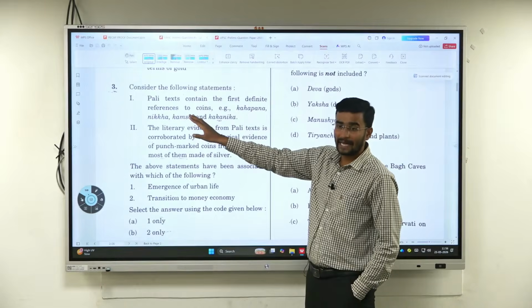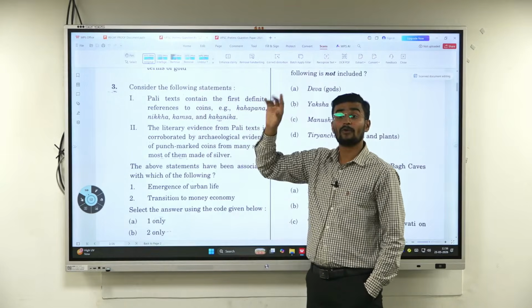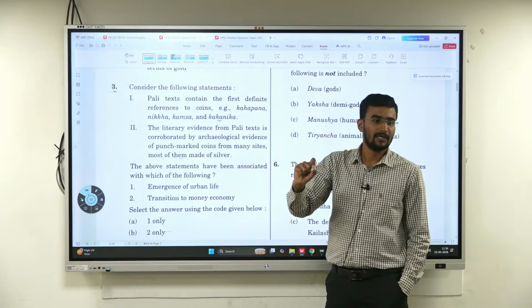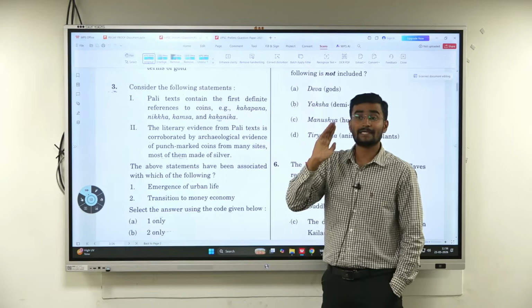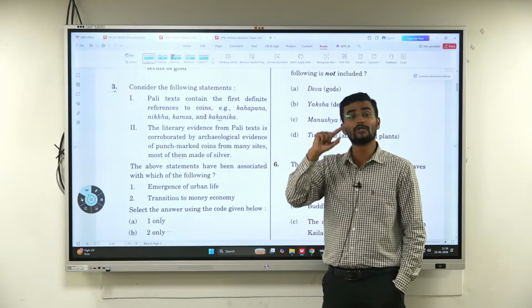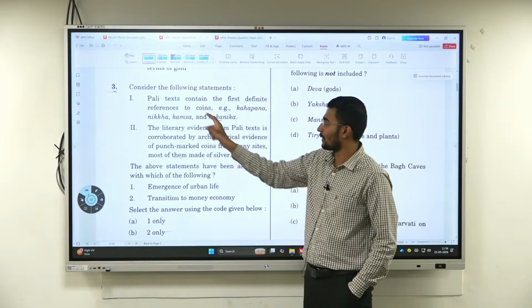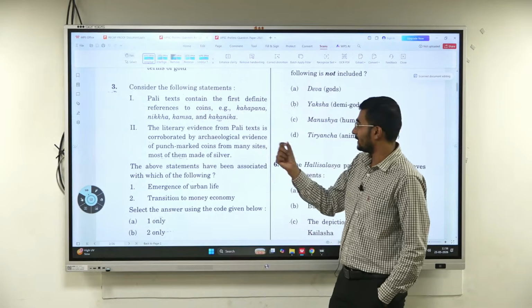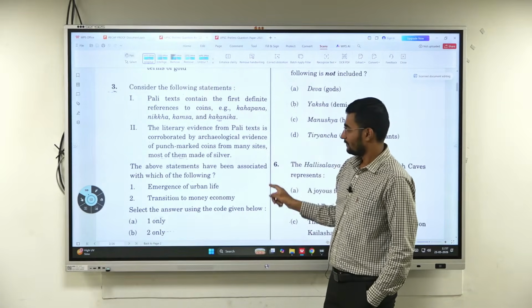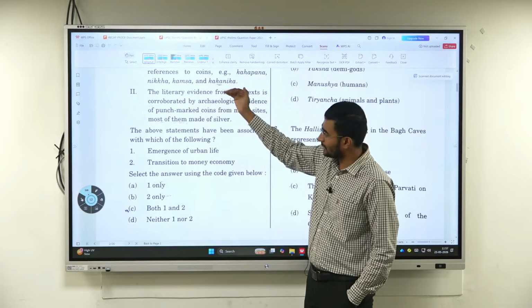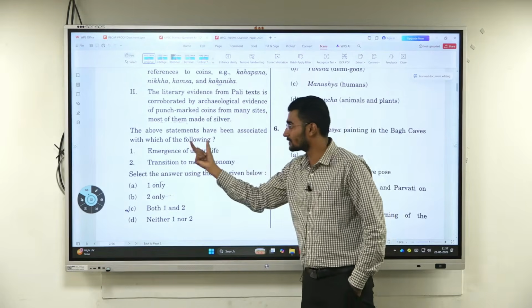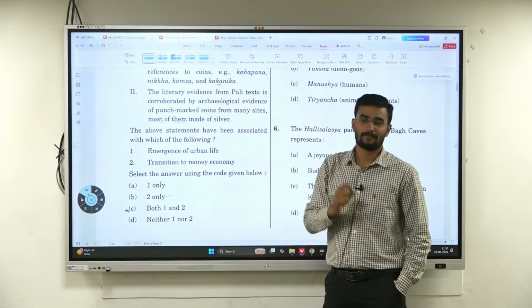In the same manner, consider the following statements. Recently, in 2024 current affairs, Pali and Prakrit, followed by Bengali, Assamese and Marathi, were given classical language status. But the question was specifically about the Pali text, Pali literature. The first is the question, and the above statements have been associated with which of the following?